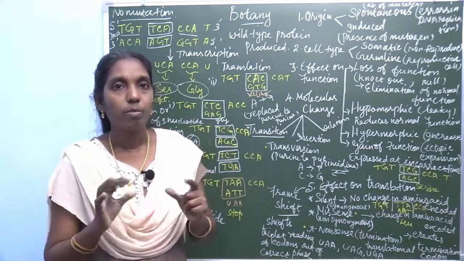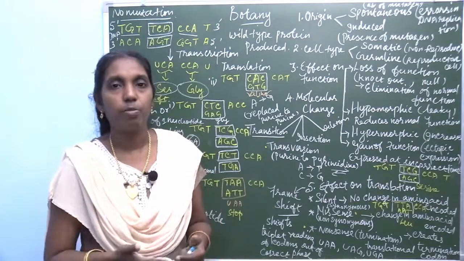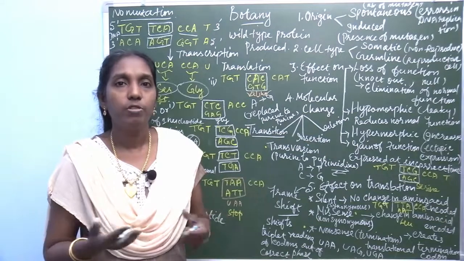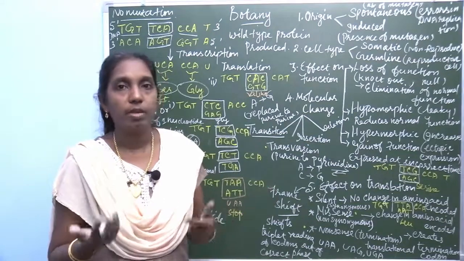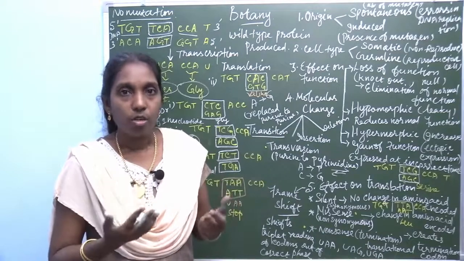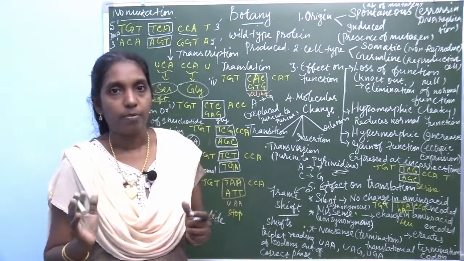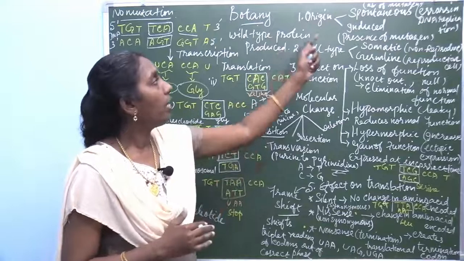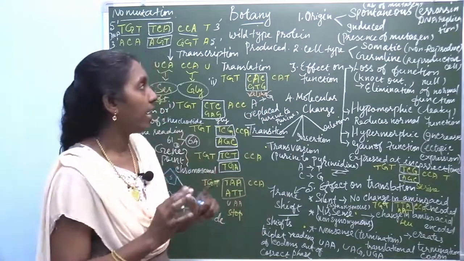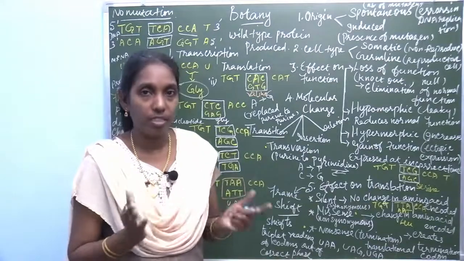There are some mutagenic agents: physical mutagenic agents and chemical mutagenic agents. These mutagenic agents, the radiations, temperature or chemical substances, are called mutagenic agents, also called mutagens. In spontaneous mutation, there is no mutagenic agent, an absence of mutagen.